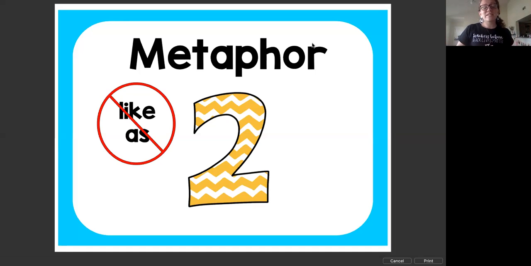A simile would say something like, the room was as messy as a landfill. I'm comparing the room to a landfill, and I'm using the word as. A metaphor would be, the room was a landfill. I'm just saying the room was a landfill. There's no like or as there. So it makes things a little bit more direct, but it still compares two things.